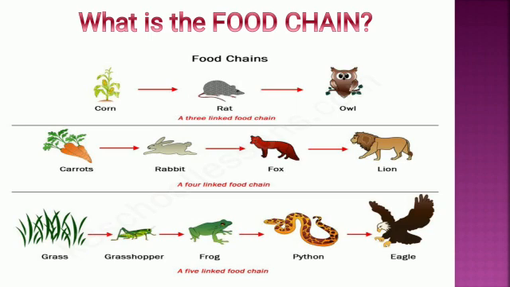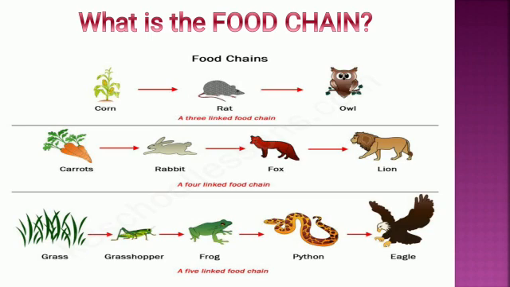And one more example is grass. Grass is eaten up by grasshopper. Grasshopper is eaten up by frog. Frog is eaten up by the python. We can call it a snake. And the snake is eaten up by the eagle.